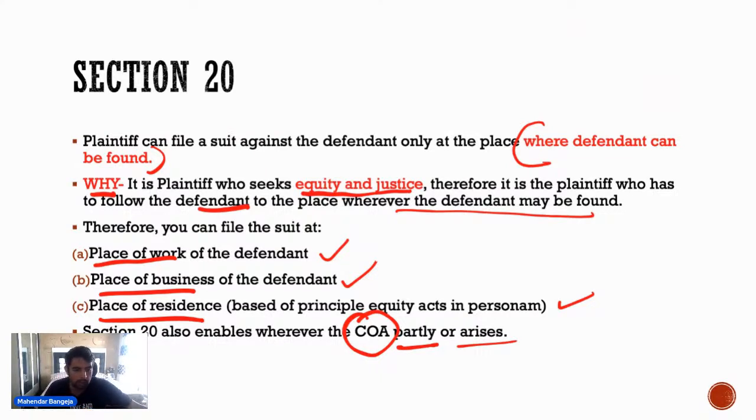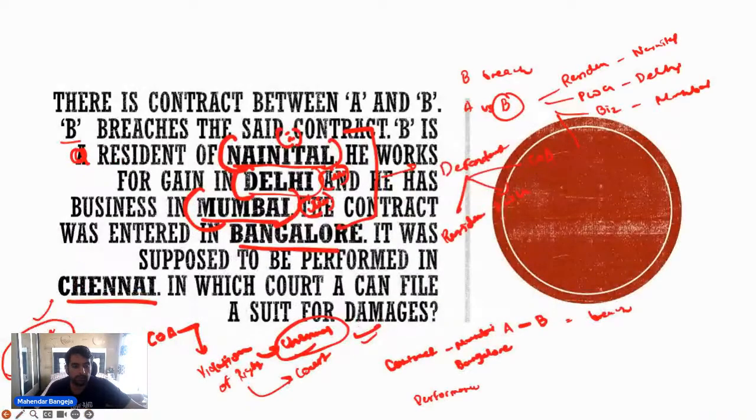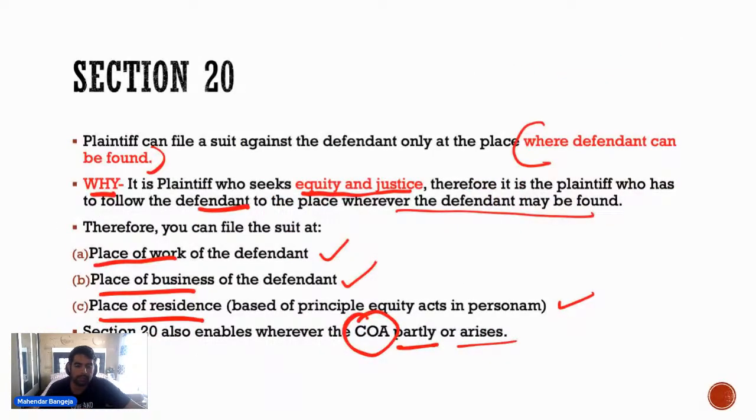Okay. Now see, one thing that you have to understand is why the section stresses on the words where the defendant can be found. Because what equity and justice requires is the plaintiff to follow the defendant to the place wherever the defendant may be found, because that will be the place where you can actually file the suit.